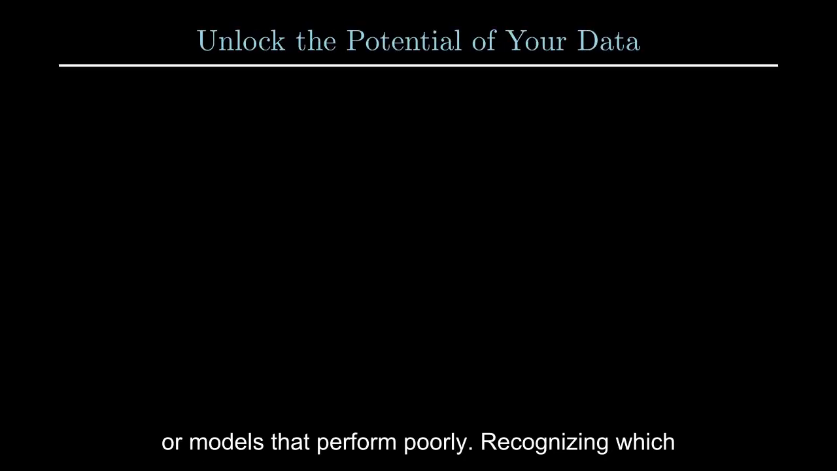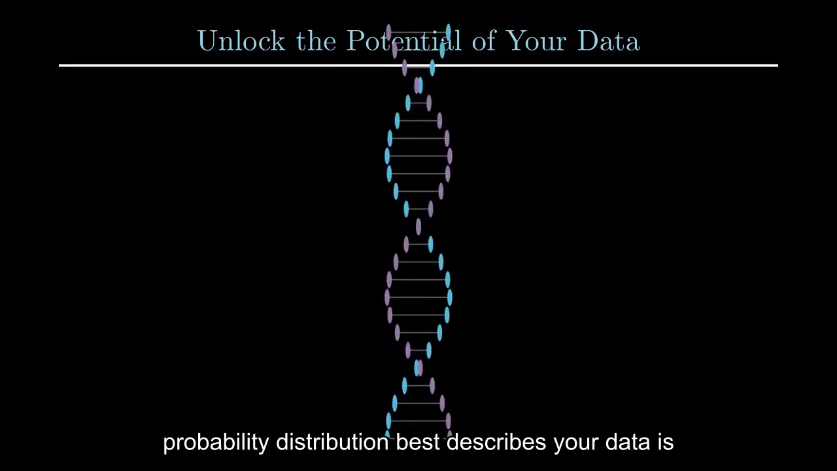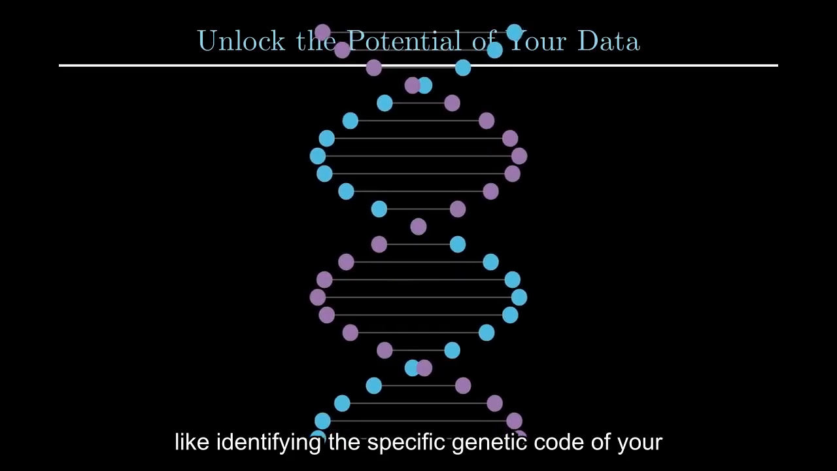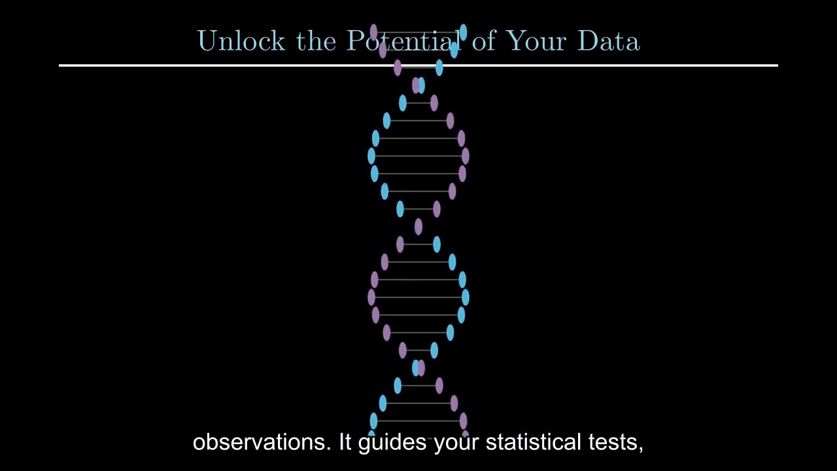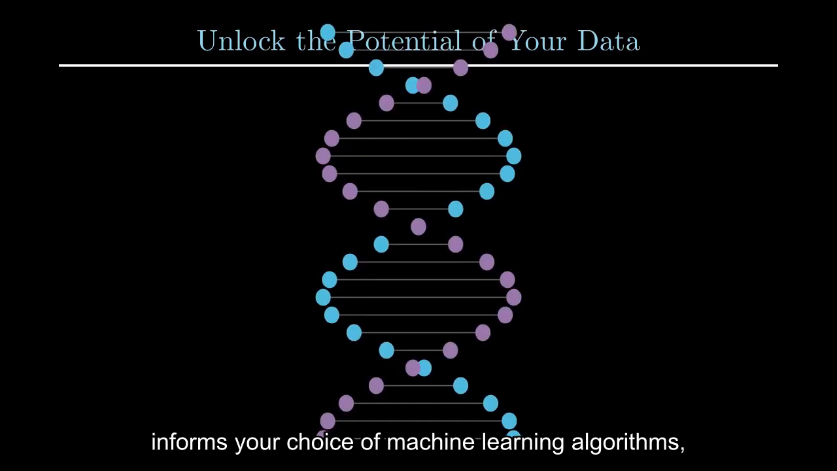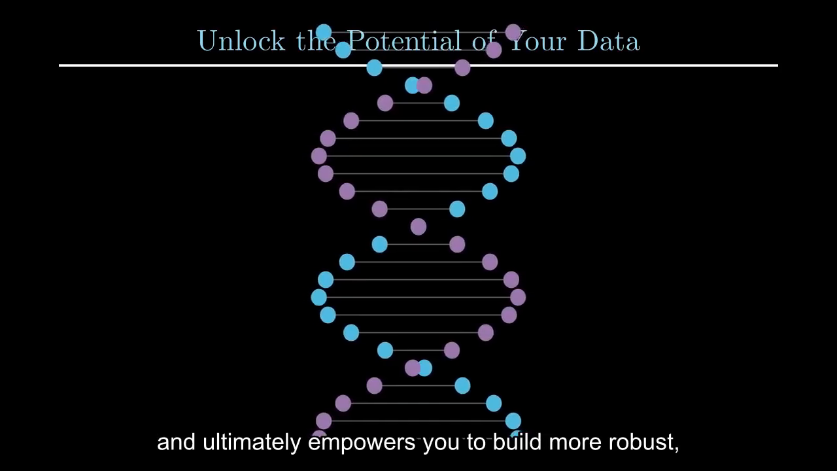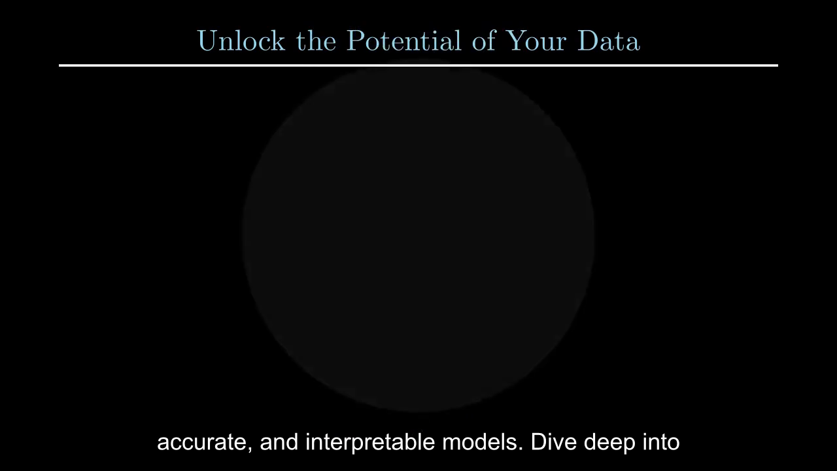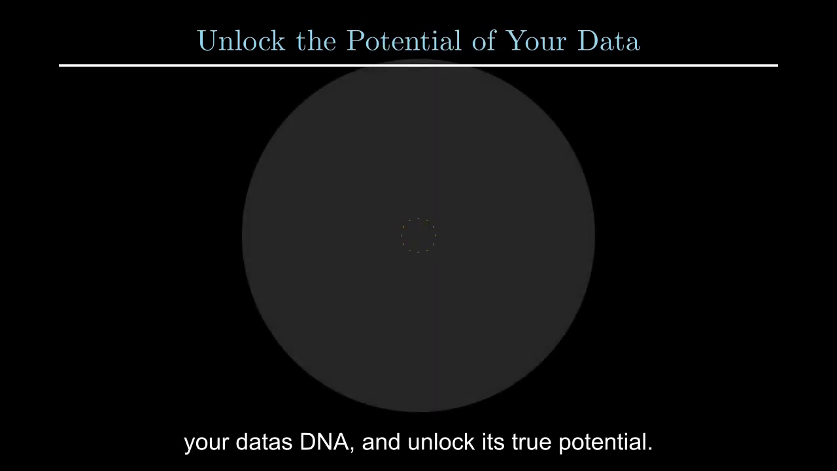Recognizing which probability distribution best describes your data is like identifying the specific genetic code of your observations. It guides your statistical tests, informs your choice of machine learning algorithms, and ultimately empowers you to build more robust, accurate, and interpretable models. Dive deep into your data's DNA and unlock its true potential.